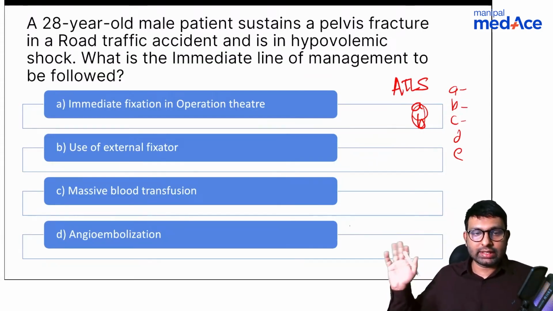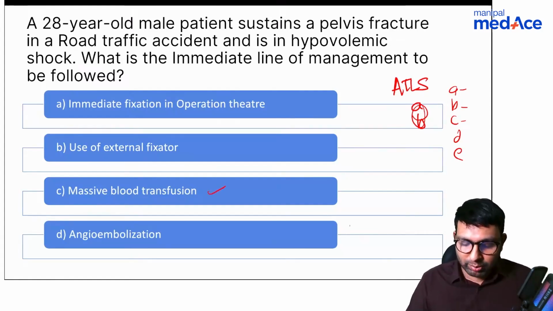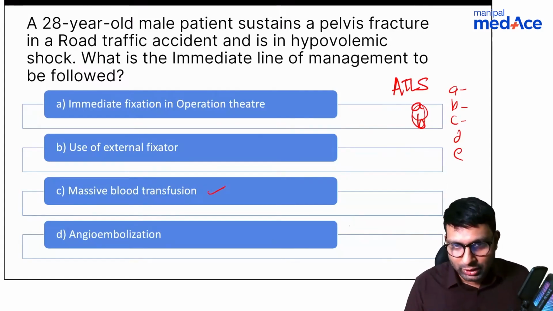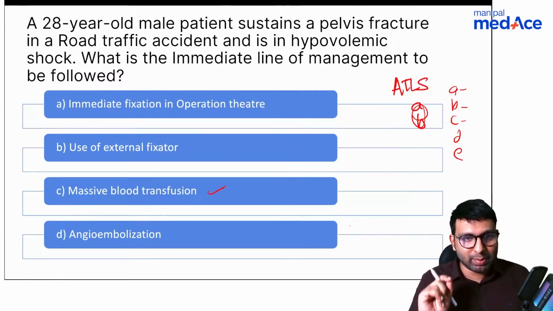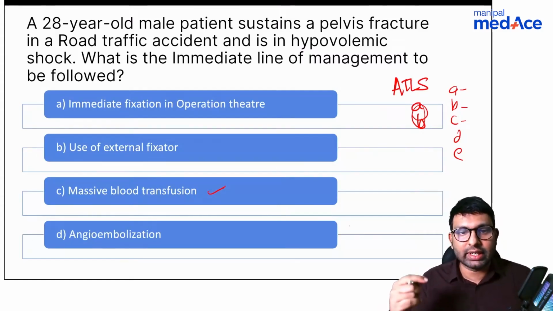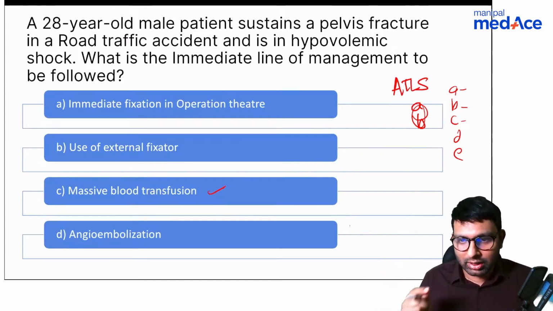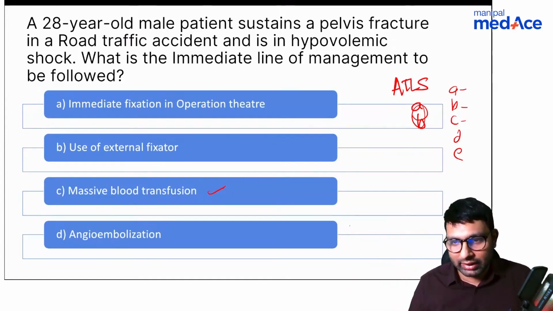So, in this, the only thing that they've mentioned which resembles circulation is massive blood transfusion. So, that becomes the answer in this question. So, all of you are right. It is massive blood transfusion. See, angioembolization, external fixator, operation, and then doing immediate fixation, all of this requires the patient to go to an OT, and that will be too late by then. So the immediate thing you will do is a massive blood transfusion. So that was one way of answering it.